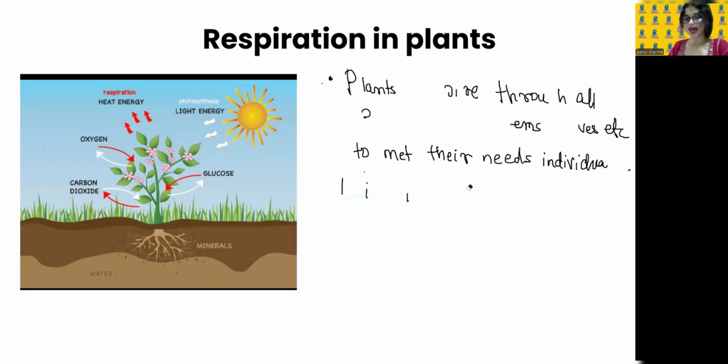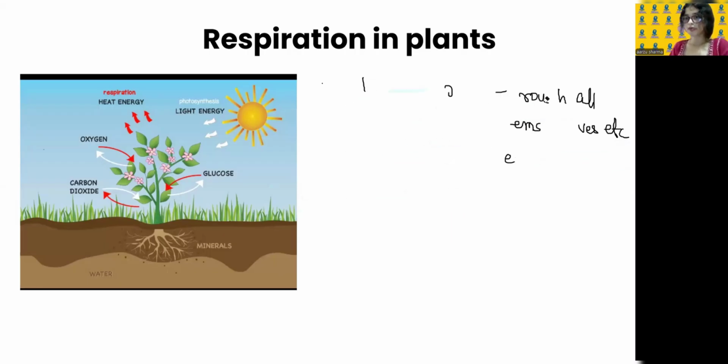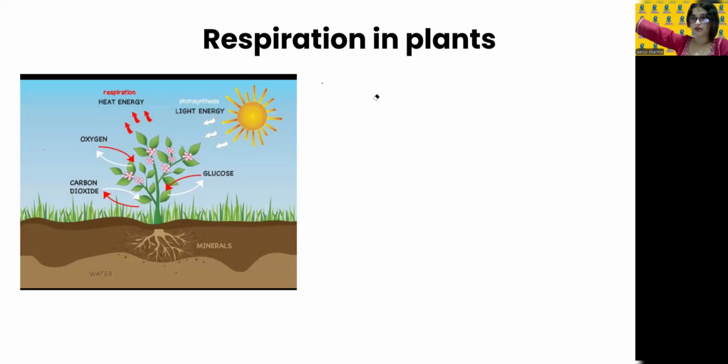So I hope with that the respiration in plants is clear to you. You just need to remember what happens in day and what happens at night. In day, it uses carbon dioxide, it takes in carbon dioxide. But at night, it does not take in carbon dioxide, it releases carbon dioxide. Okay? And in the morning, it gives oxygen. Release of oxygen takes place. But at night, that does not happen. And with this, we are done with respiration in plants. We will go to the next topic now.